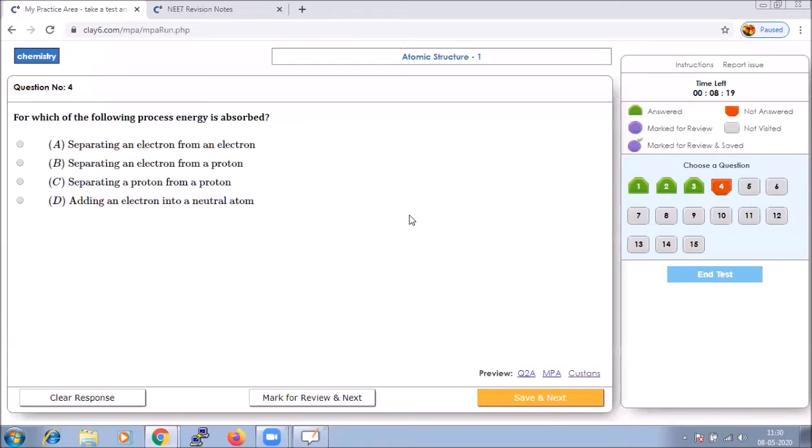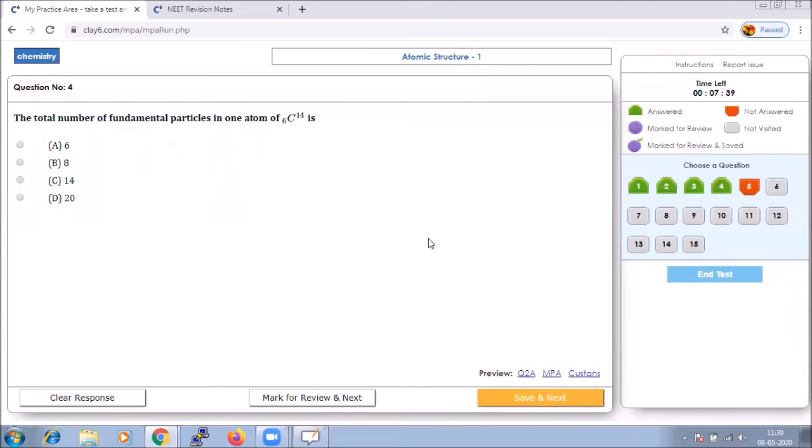For which of the following processes is energy absorbed? For which process do we require energy? You should know the fact that energy is always needed to overcome the forces of attraction between oppositely charged particles. So which one is the oppositely charged pair here? If I look at the options, it is electron, electron, proton, proton, electron, neutron. So it is 100% sure that it should be the electron from a proton.